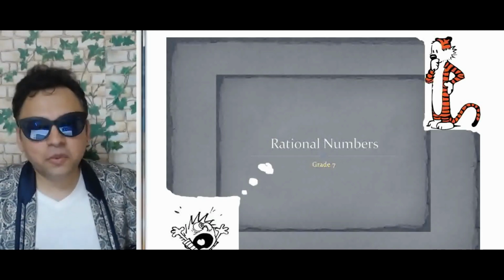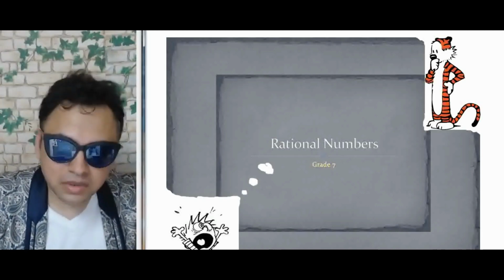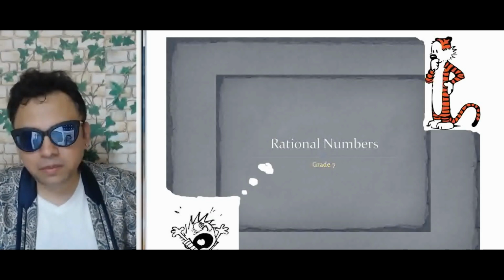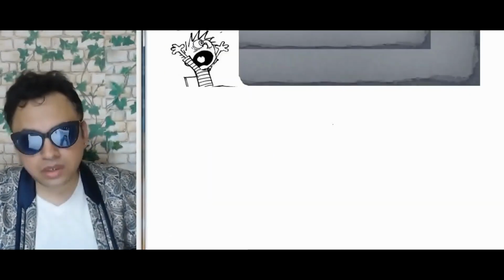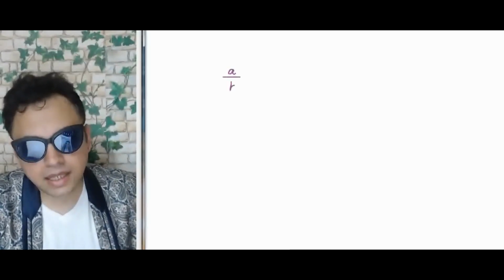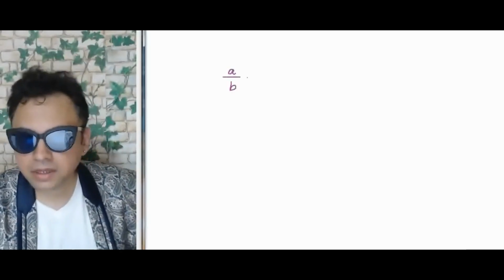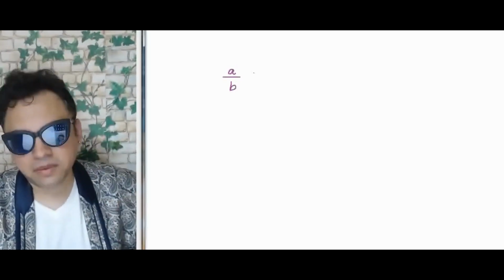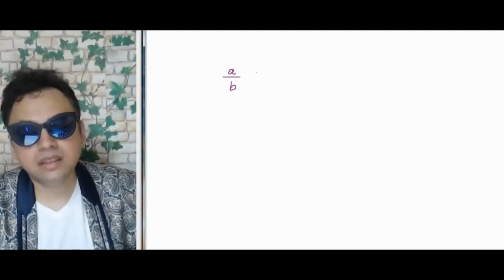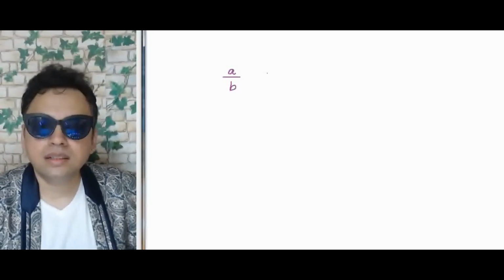Okay, so what does it mean? Rational numbers are those numbers which can be represented as a ratio. Now you would have learned it earlier. What is a ratio? Ratio is any time you represent numbers as A by B. Okay. But there was a certain statement that I had used. That 0 is a hero in the numerator but not in the denominator.